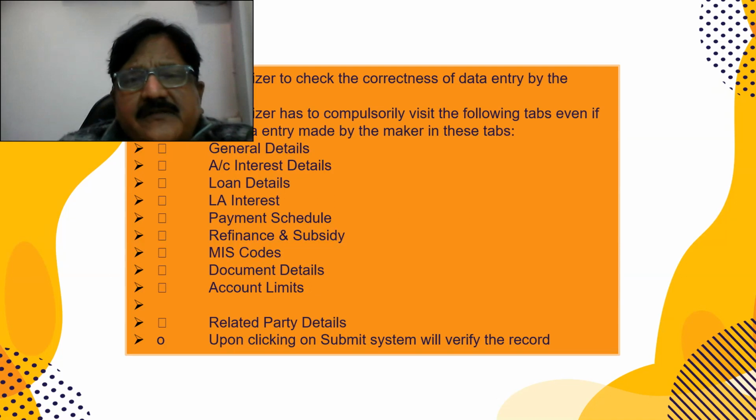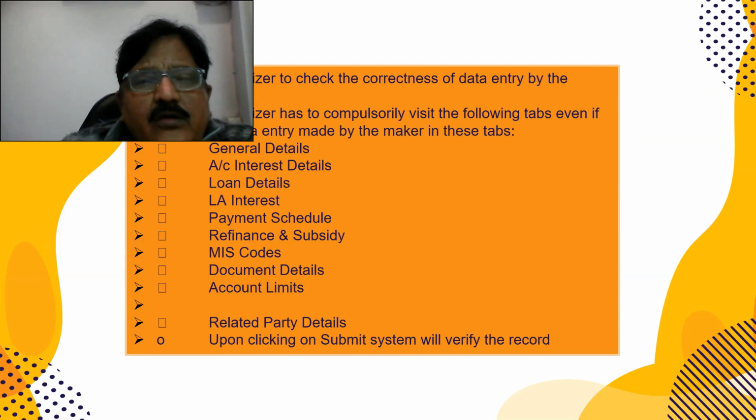The authorizer checks the correctness of the data entered by the maker. It is compulsory to visit all the following tabs, so kindly note these tabs which the verifier has to visit: general details, account interest details, loan details, what the sanction limit is, LA interest payment schedule, refinance and subsidy if there are any subsidies.